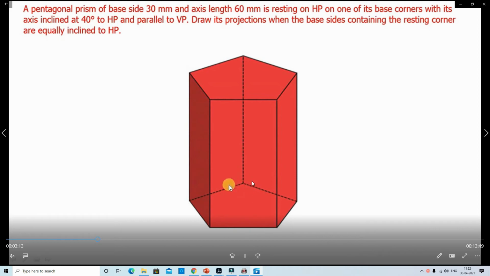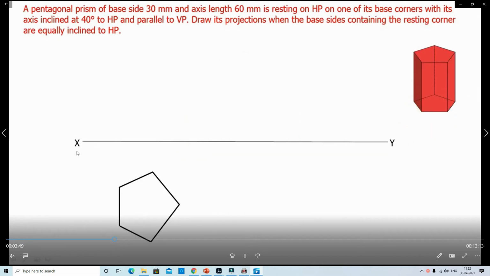The top view is the true shape, so the top view is the pentagon. Now we draw the reference line, then the top view pentagon.